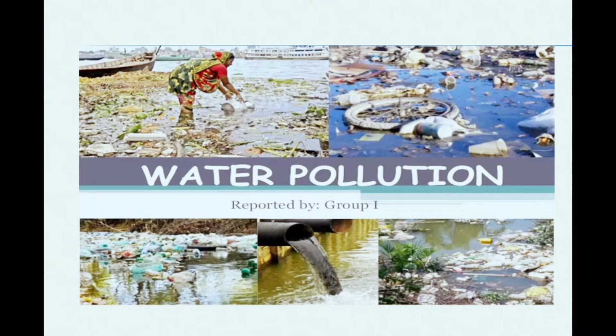If I talk about the chemical substances that come from the mills and factories, they are actually so harmful for aquatic animals. Aquatic animals and plants cannot survive in polluted water. Another point is that these chemical substances also create disease in aquatic animals like fish. You know, fish is our very important food item. So if these chemical substances are mixed with the water, definitely the fish will be contaminated. Okay, so let's see.